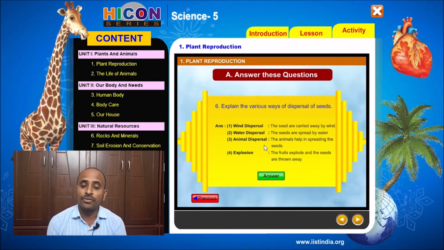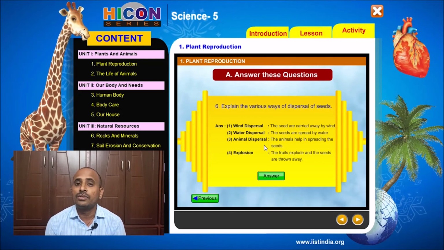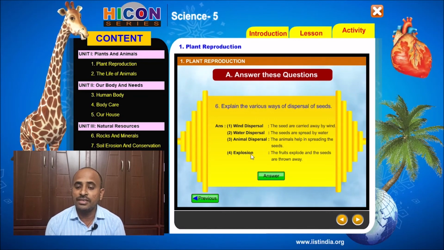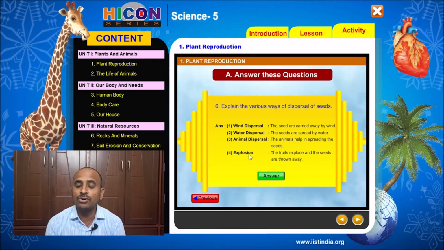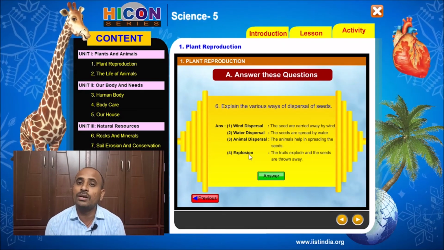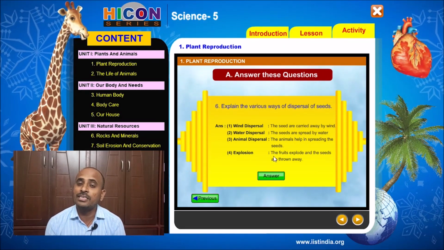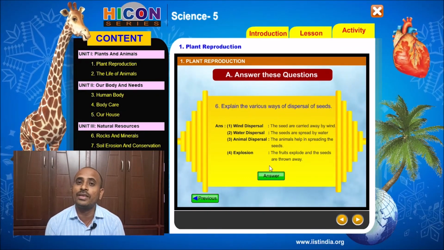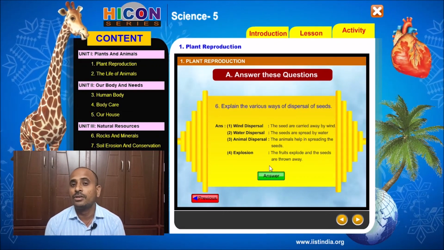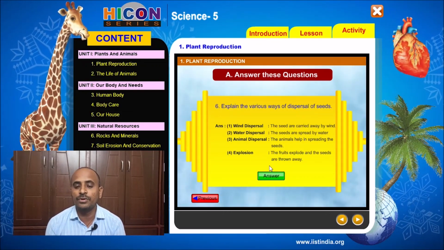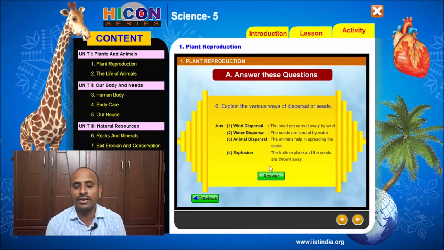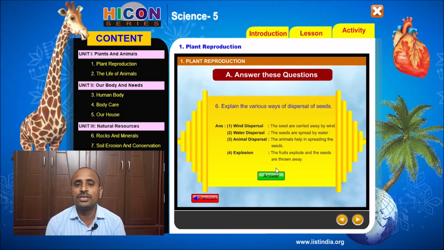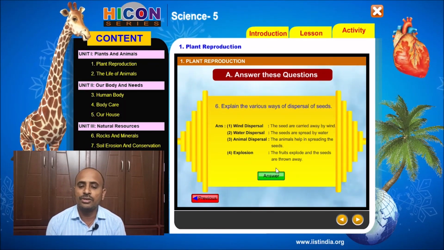And the fourth way is explosion. Some plants scatter their seeds by explosion. So the answer is, the fruits explode and the seeds are thrown away. Some fruits like okra and pea plants explode after they are dried, and they will scatter the seeds of their plants to distant places through the explosion. So this is called explosion. So these are the four ways of dispersal of seeds. So children, note down this question and answer in your notebook.